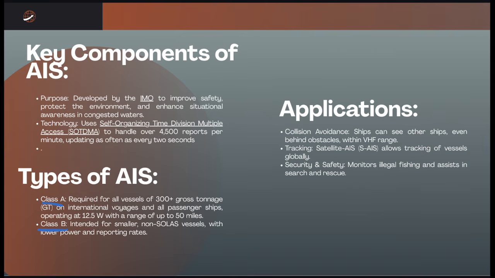So again, the Class B, this is the lower cost or lower power version for the smaller and recreational vessels.